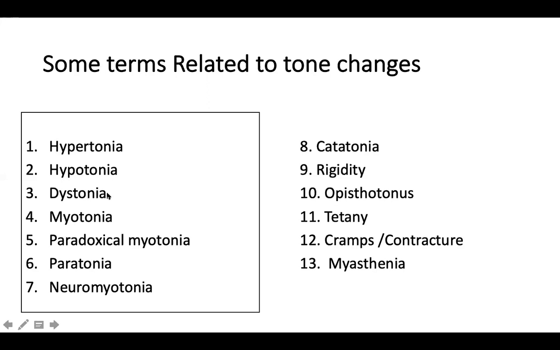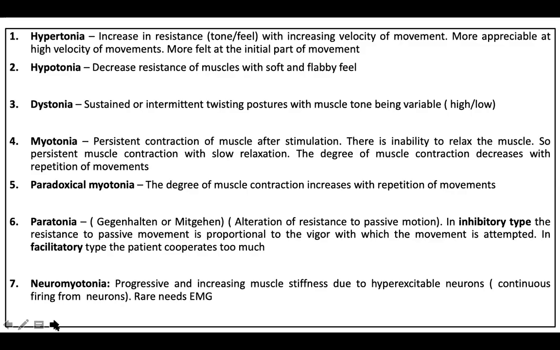If you are able to pick up dystonia, if you are able to pick up myotonia and paradoxical myotonia, then that is actually great. Then you have understood neurology, right? So there can be other forms of rigidity, opisthotonus, tetanus, cramps, and so on, right? So all these things are some of the terms which are related to tone. I'll just read out the definitions.